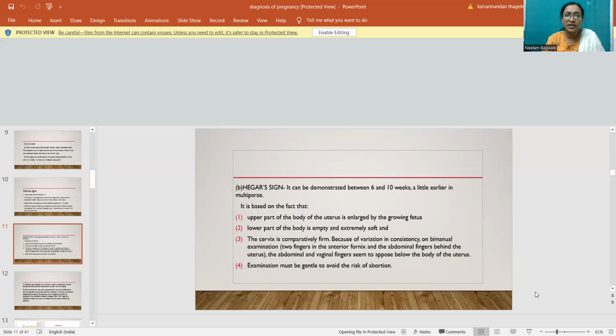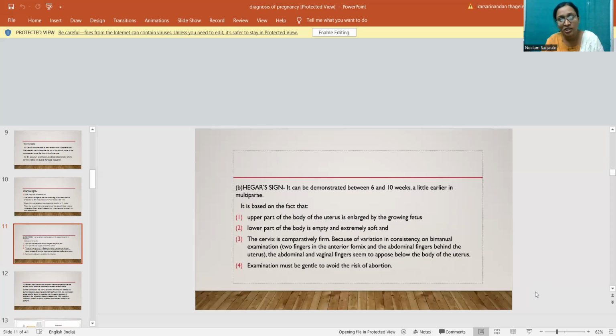Hegar sign. It can be demonstrated between 6 and 10 weeks, a little earlier in multipara. It is based on the fact that the upper part of the body of the uterus is enlarged by the growing fetus, and the lower part of the body is empty and extremely soft, while the cervix is comparatively firm.